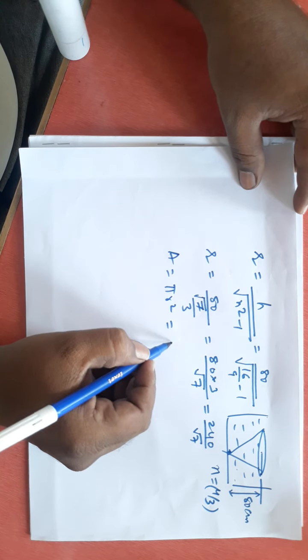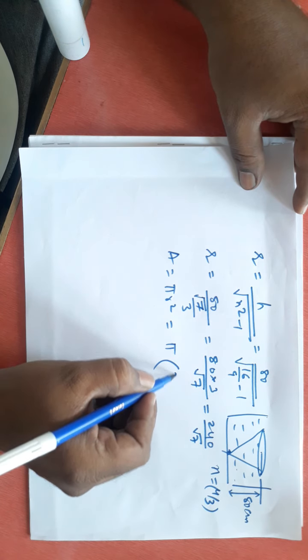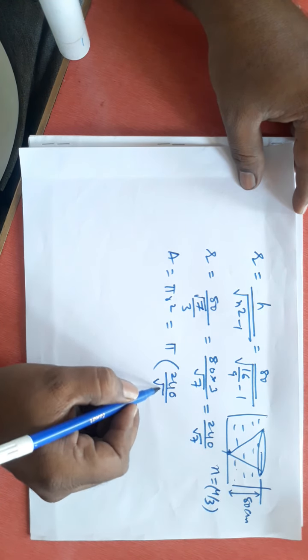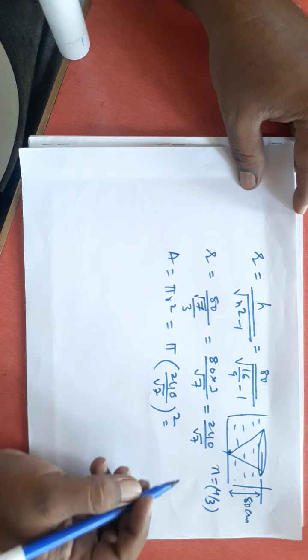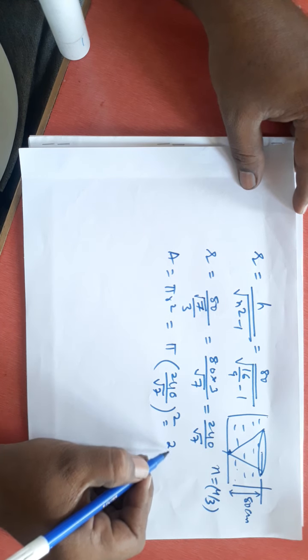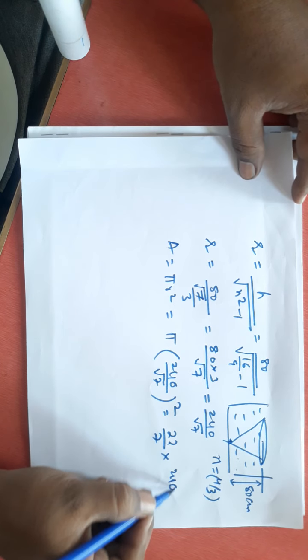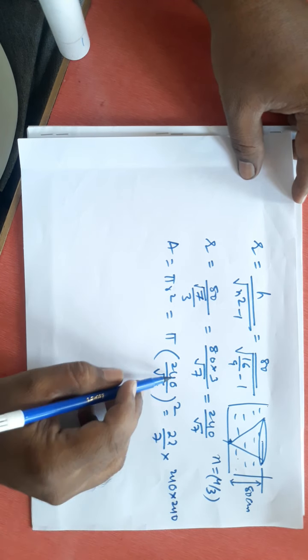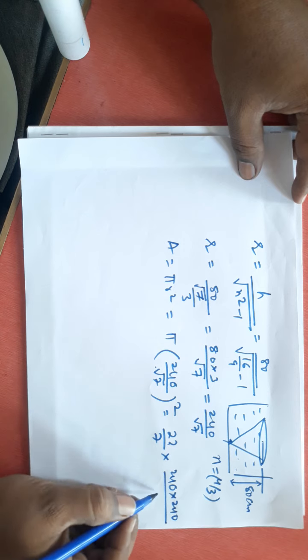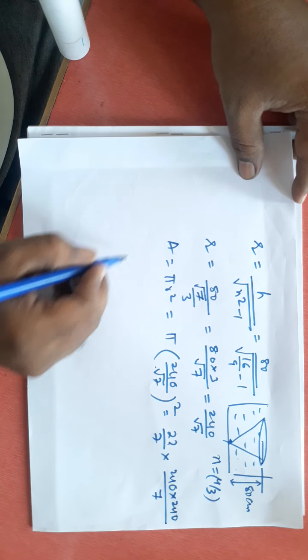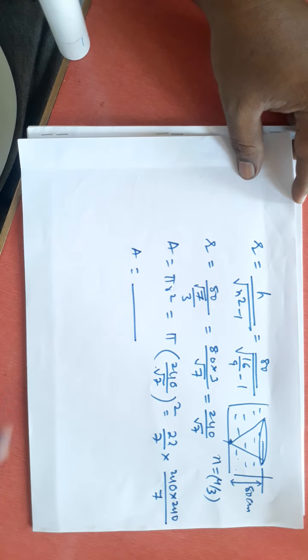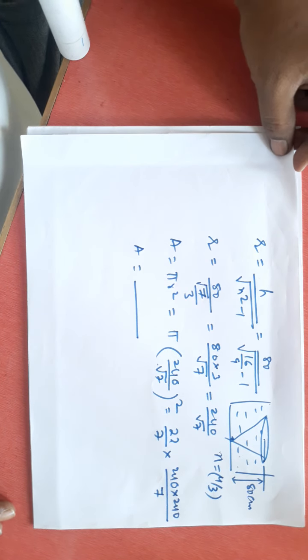Then this is pi into (240 divided by root 7) whole square. Okay, if you want to calculate, pi is 22/7, and this is 240 into 240 divided by 7, since root 7 whole square will be 7. You can calculate it; we get the approximate value of the area. Okay.